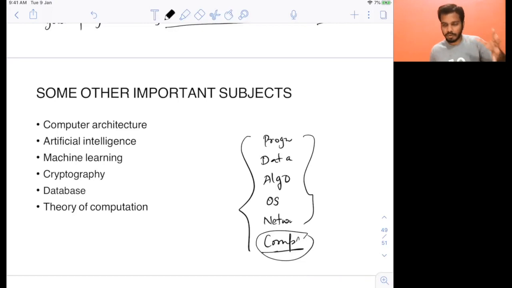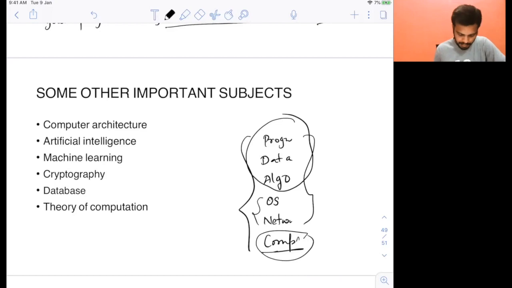So focus more on programming, data structures, and algorithms. These 3 are very core to computer science, but you should also have good knowledge of OS and networking. Some other subjects which are important in computer science are computer architecture, like understanding the architecture of the computer itself. Then artificial intelligence, machine learning, cryptography, database, theory of computation. These are some of the important subjects.